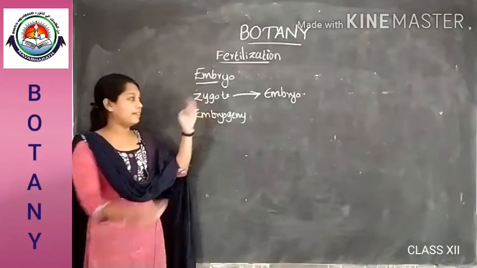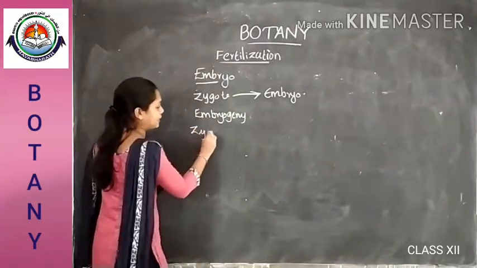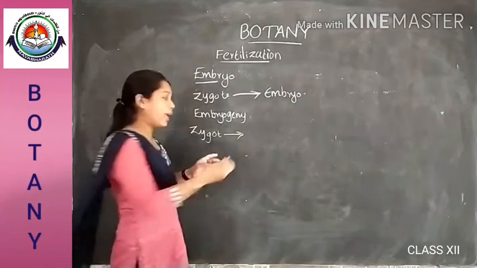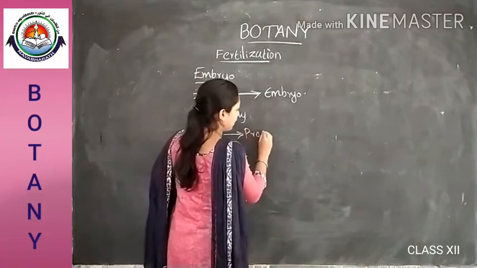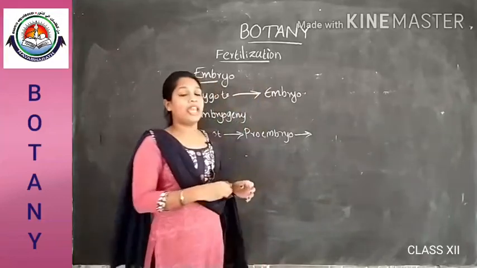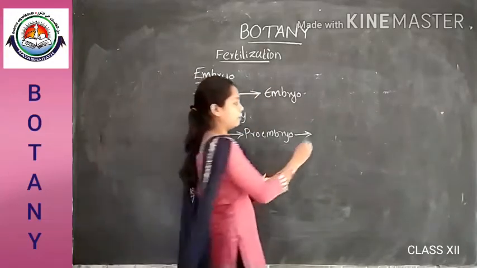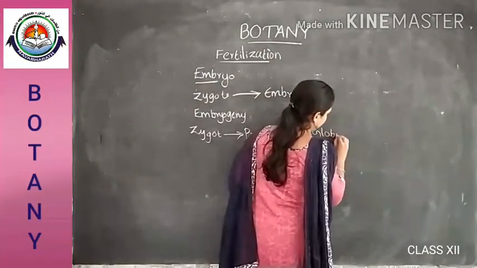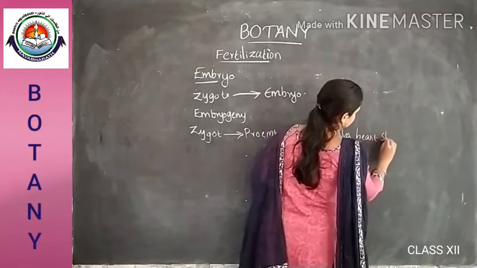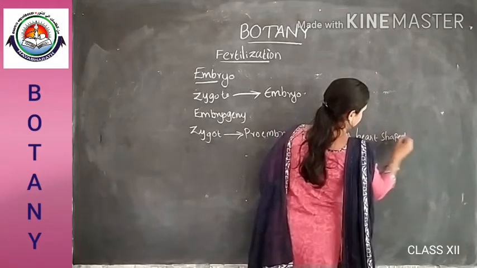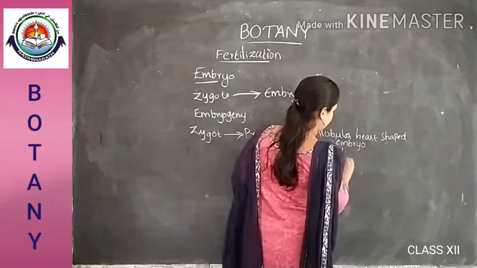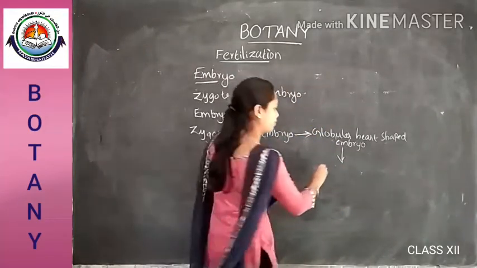During development, the zygote develops into a proembryo. The proembryo gives rise to a globular heart-shaped embryo, and this gives rise to the mature embryo.